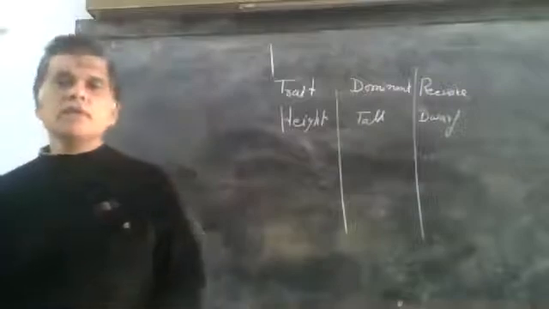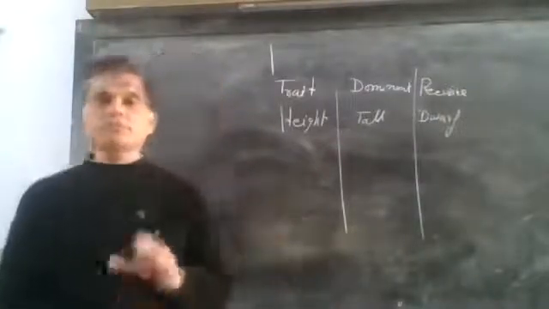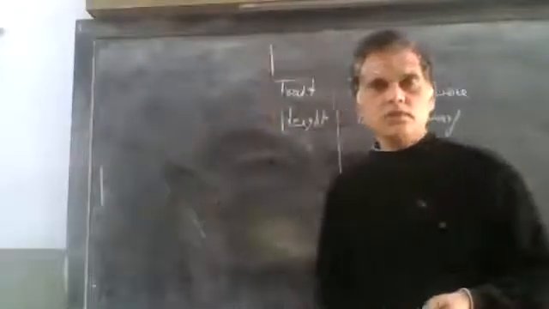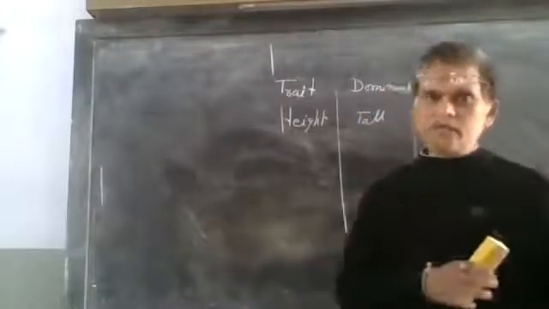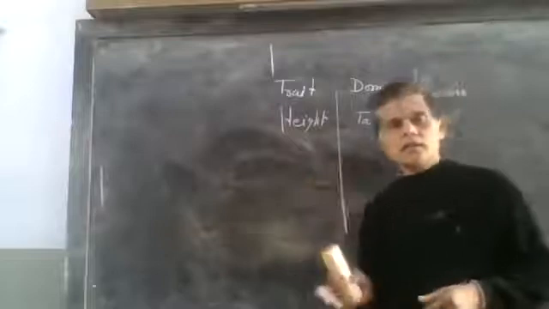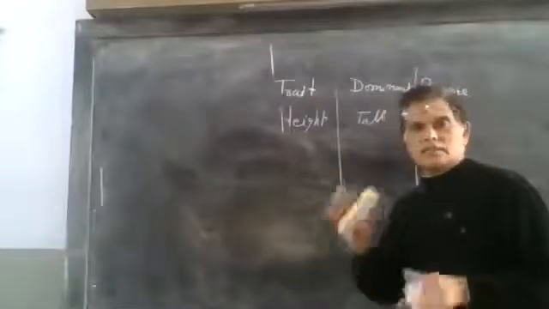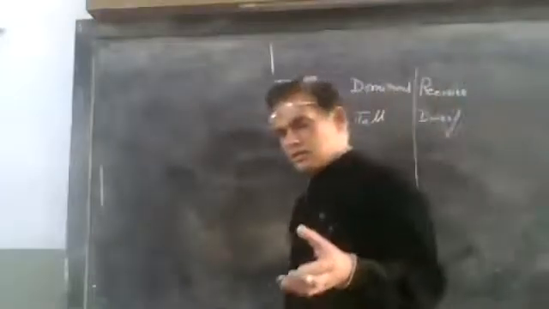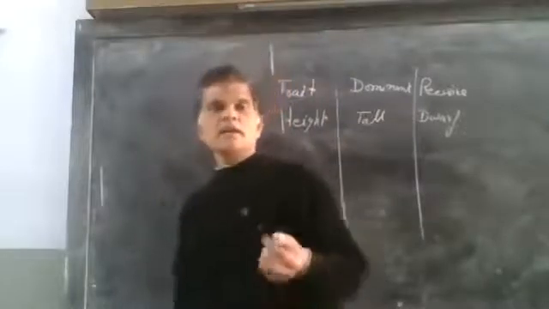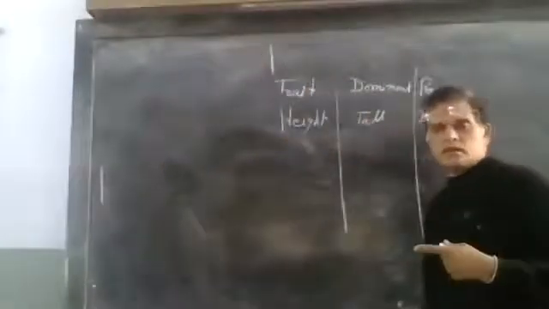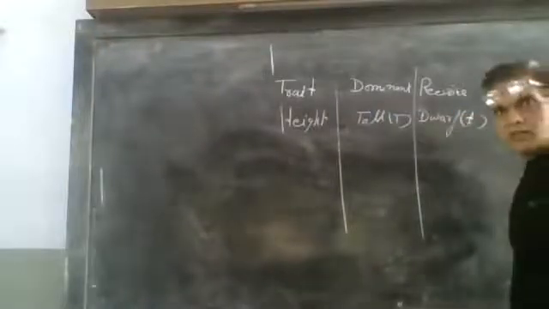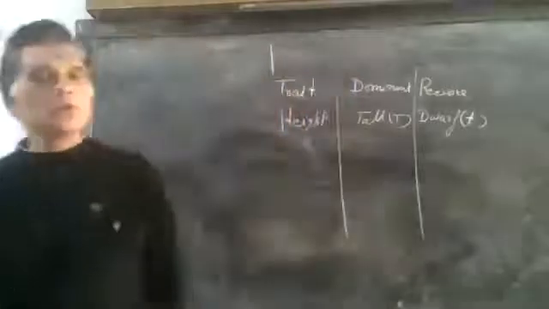The first character selected by Mendel is plant height. Tall is dominant and dwarf is recessive. What is dominant and what is recessive, we will study later. First, the 7 traits selected by Mendel. For this he took a capital letter for the dominant and a small letter for the recessive. Capital T for tall and small t for dwarf, not D.